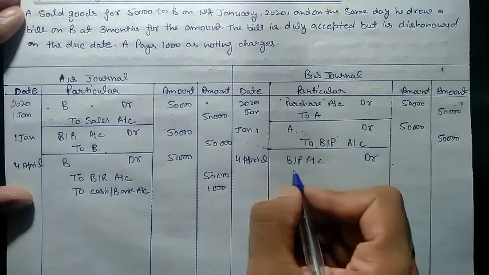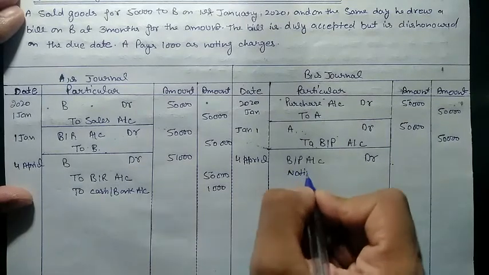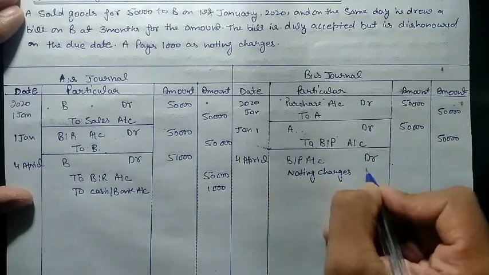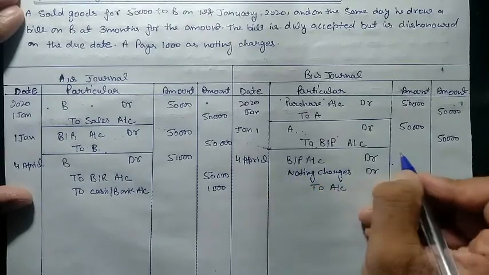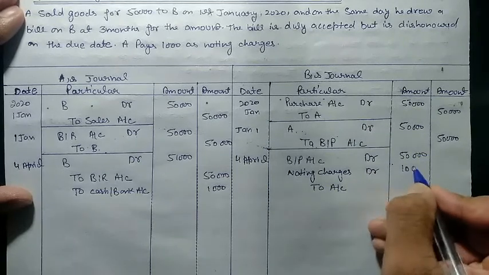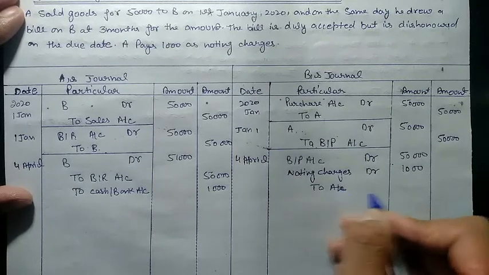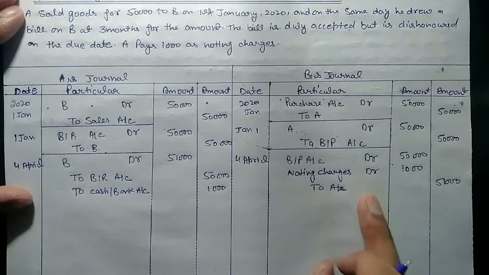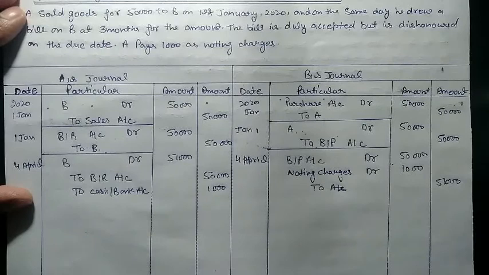Now the charges he needs to pay to A, that are noting charges, debit to A. So he needs to pay 50,000 for the bill and 1,000 for the noting charges, a total of 51,000 to Mr. A. So this is how we post entries in the books of drawer and drawee in case of dishonor.